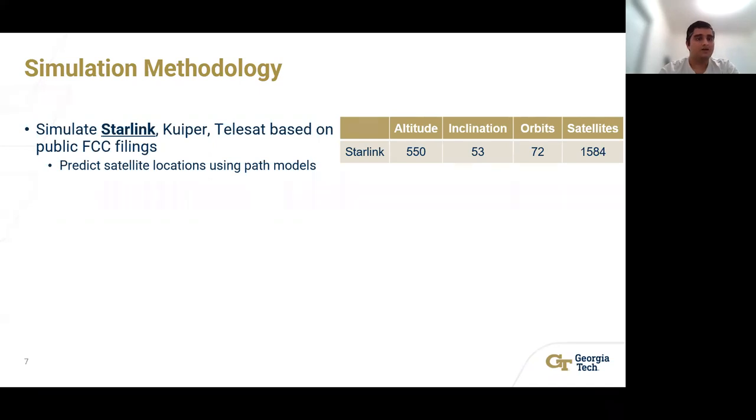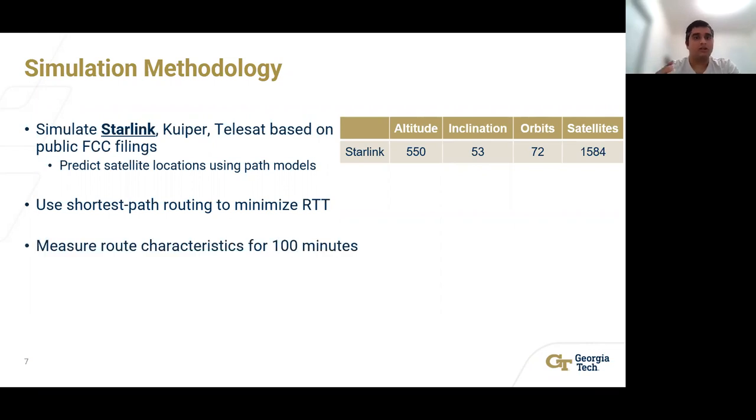For our work, we use the shortest path routing algorithm to minimize the RTT between the source and destination. We are able to do so by calculating path length using the positions of the ground stations and satellites while using speed of light propagation. I would also like you to note here that we do not perform a complete packet level simulation, but we are just looking at propagation delay.